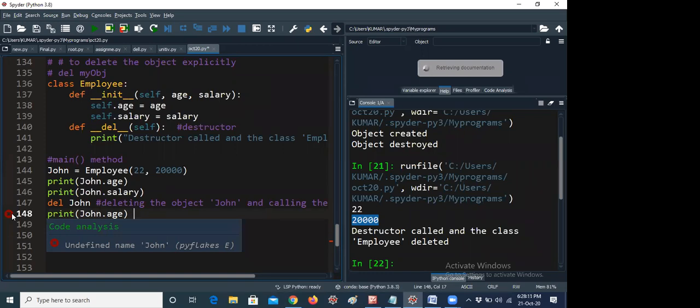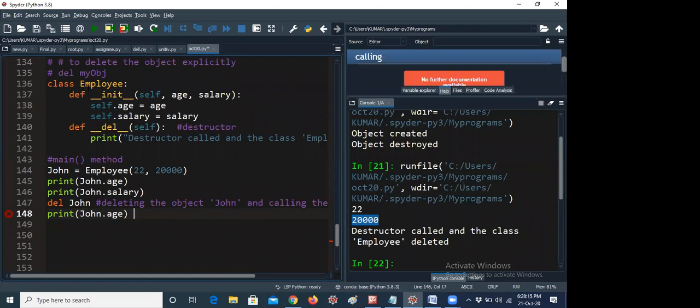That means whenever the destructor is called, all the objects and related classes will be deleted from the memory itself. That's the reason it is getting the error like this. Even if you give salary, it will not be executed because John is no longer available here. Because the destructor was called, this is the difference between a constructor and destructor. That's all. Hope you understand, guys.